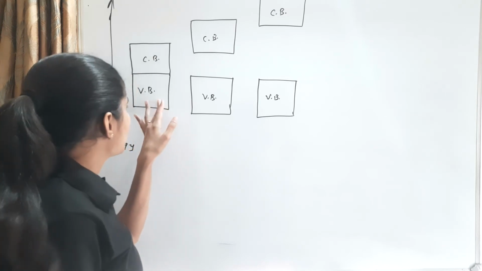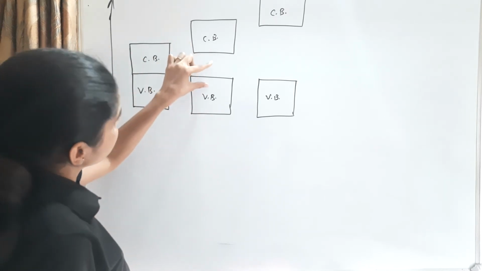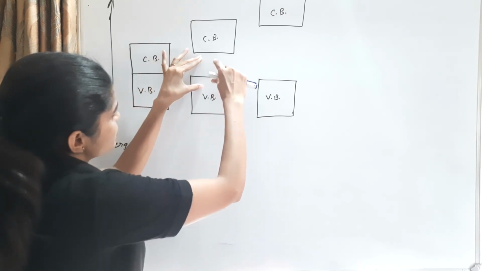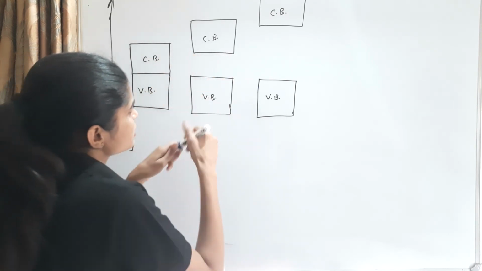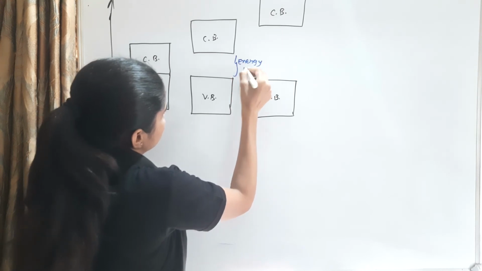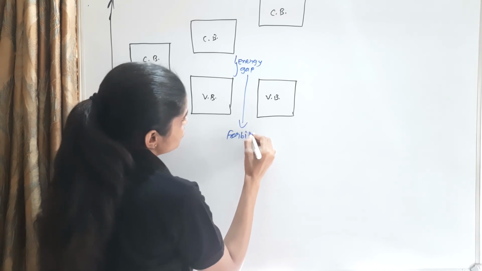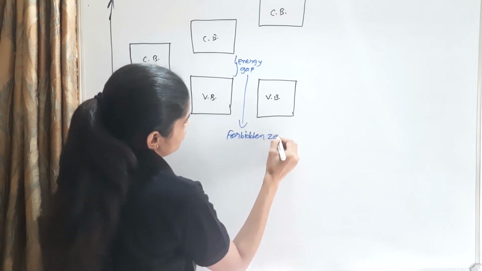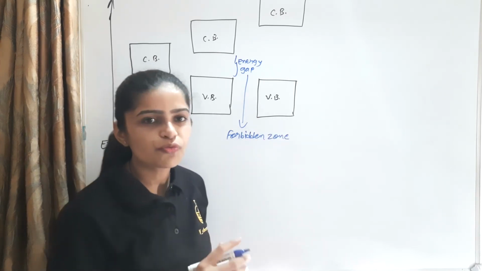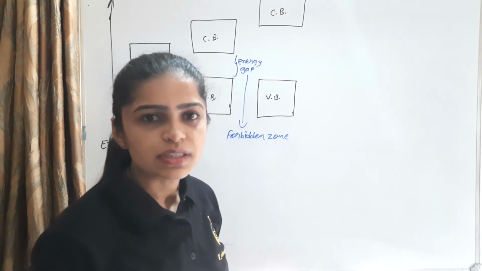This is the valence band and conductance band energy diagram. The energy difference between the valence band and conductance band is the energy gap. It is known as the forbidden zone, or restricted zone, for the electron. First we consider the conductor.